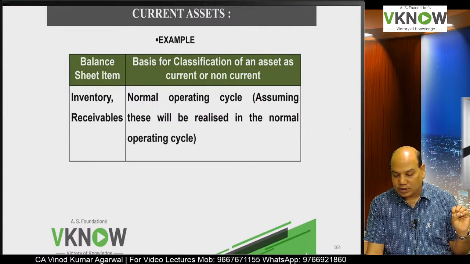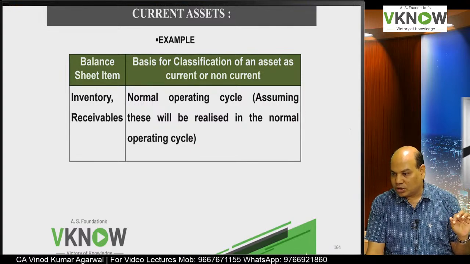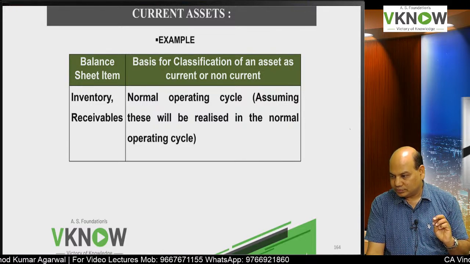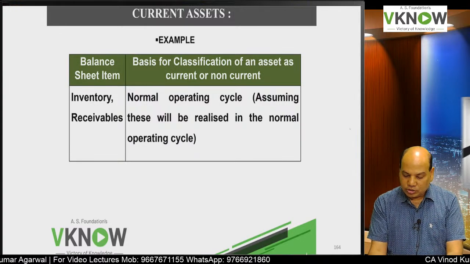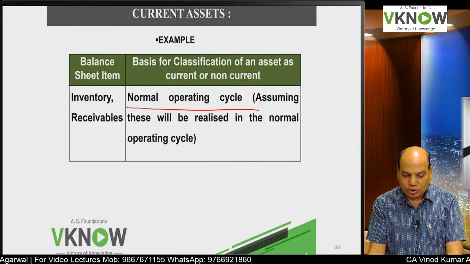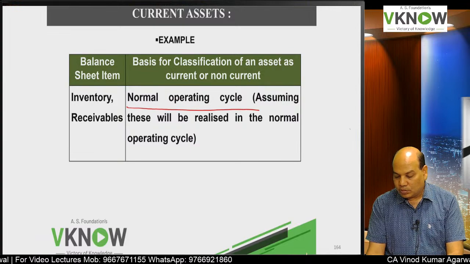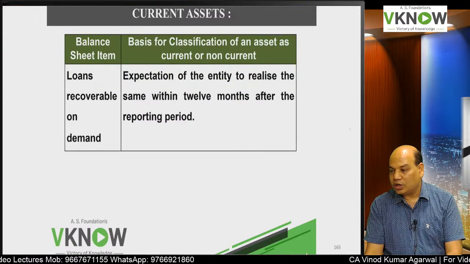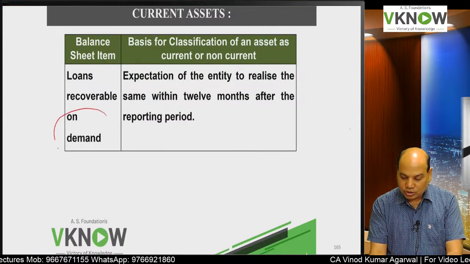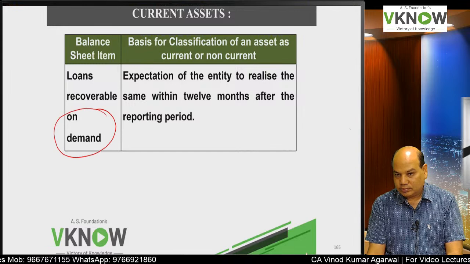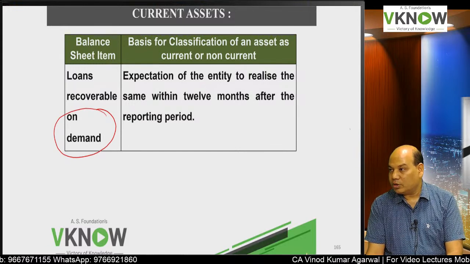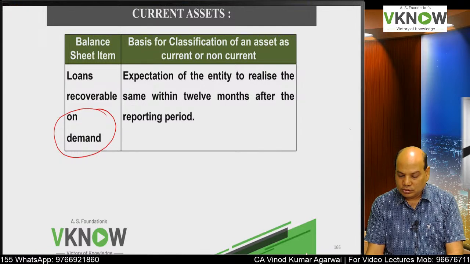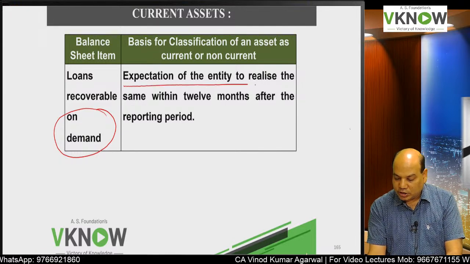Some examples I have written: balance sheet items like inventory, receivable. Usually they will be treated as current, because they are realized, sold or consumed in the normal operating cycle. Then loan recoverable on demand. What is loan recoverable on demand? You can simply ask the other party to repay the loan. So expectation of the entity we have to check.